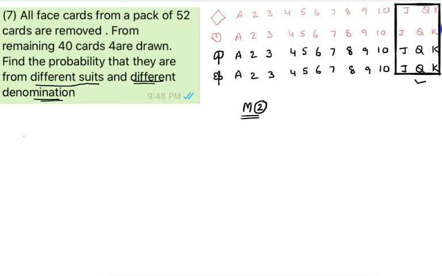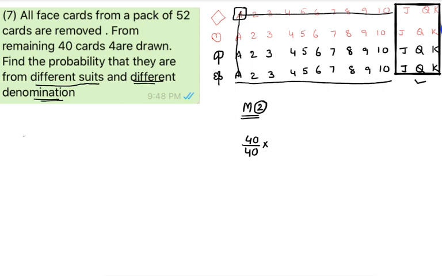Observe this particular question, we can do it in another way also. Out of these 40 cards, any one you can select. That's why the first selection is 40 by 40. Suppose you selected this particular card. If you selected this particular card, then what to do? Don't select a card in this row.